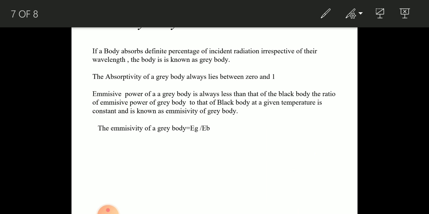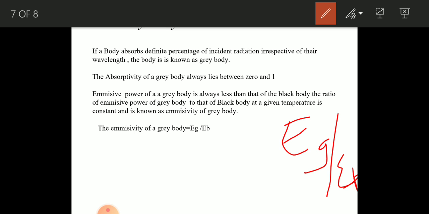Next, the emissive power of the gray body is always less than that of the black body, because we assume the black body as the standard, which has absorptivity equal to 1, the maximum. And the ratio of the emissive power of the gray body, that is Eg, to the emissive power of the black body, at a given temperature, is a constant and is known as the emissivity of the gray body.